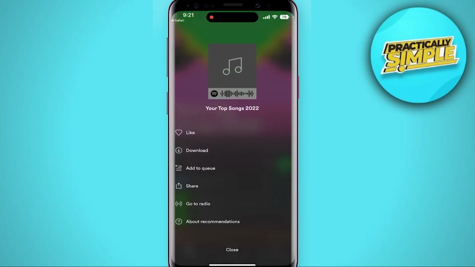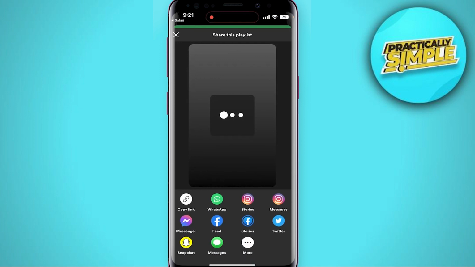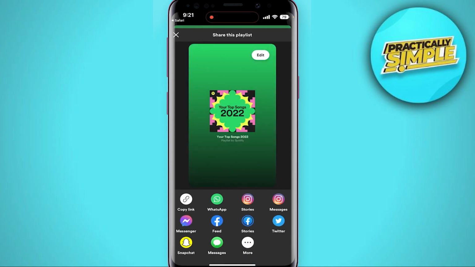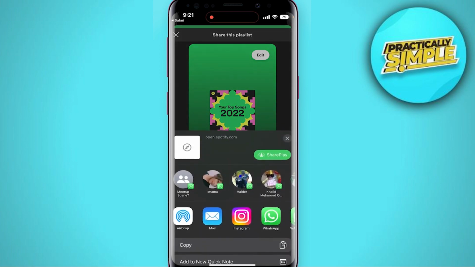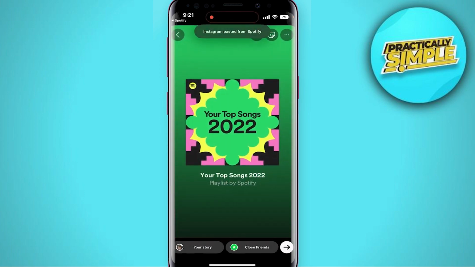and click on share, and then after that simply copy the link or you can simply share it on WhatsApp, Instagram stories, messages, Messenger, feed stories, Twitter, Snapchat or any other platform you want. So that's how you can basically share it anywhere. Simply tap on the platform you want to share it on, whether it be Instagram. Then after that you can just simply share your Wrapped.